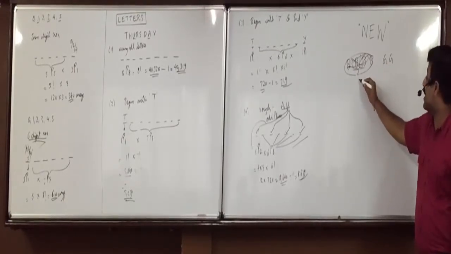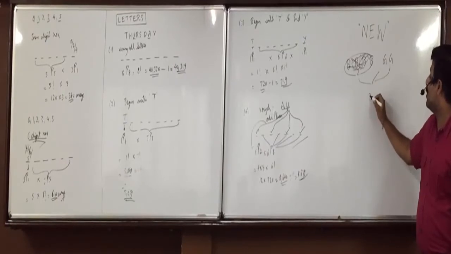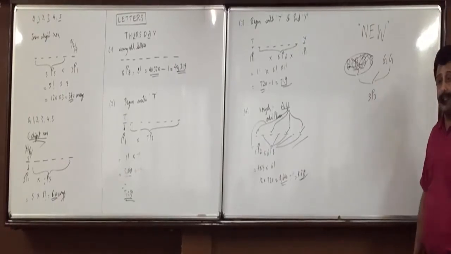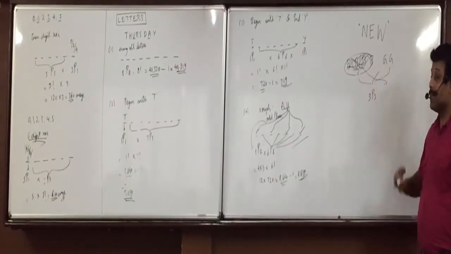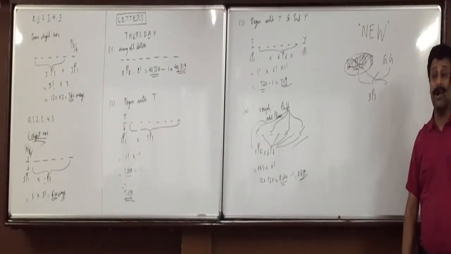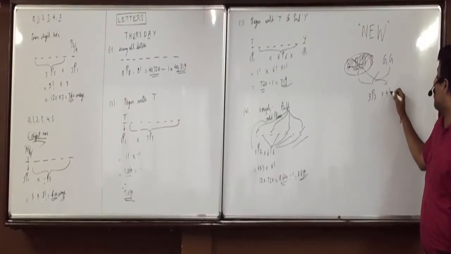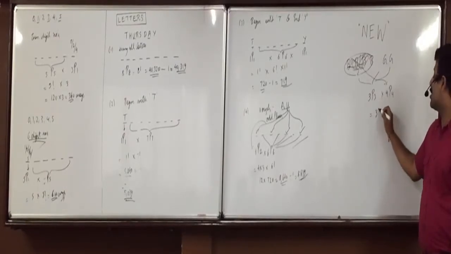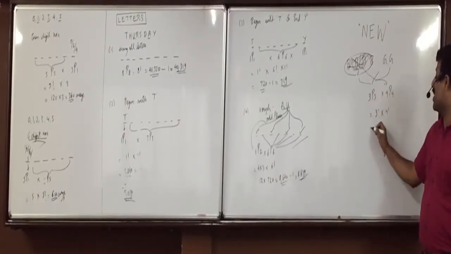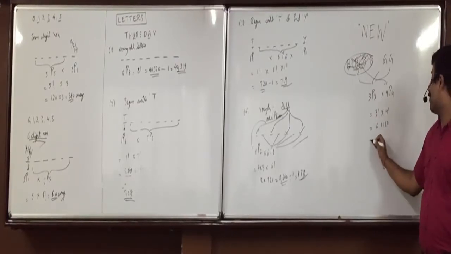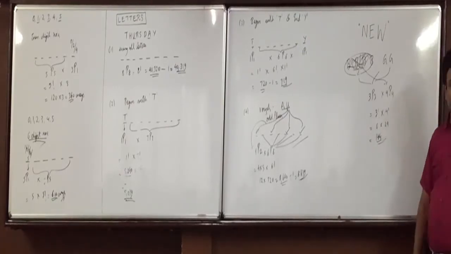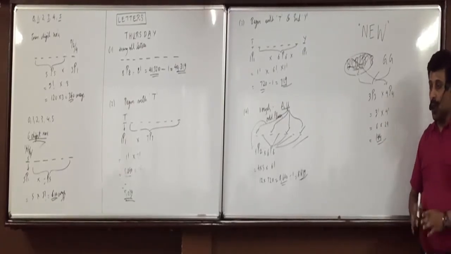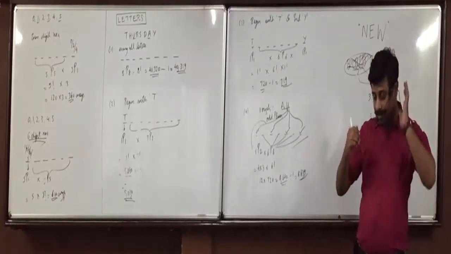In how many ways can you arrange 1, 2, 3 people? 3 ways. And inside the string, the 4 boys can be arranged in how many ways? 4P4. So 3 factorial into 4 factorial. 3 factorial is 6, 6 into 24, so 144. Did everyone of you understand this? So all of you are clear with this option?